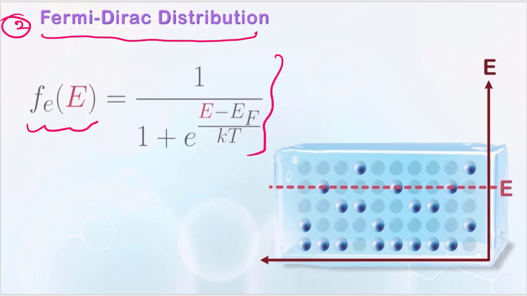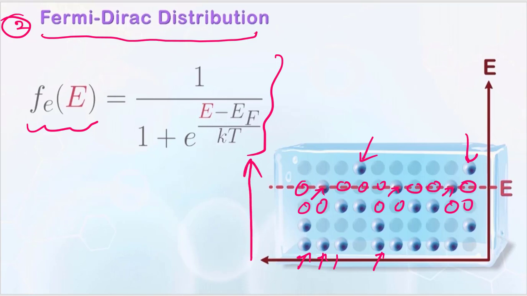You can see there are 3 electrons occupying 3 states, and these states are empty. Don't take these numbers literally, I'm just giving you an example. Here only 2 states are occupied, and here most of the states are occupied. These spaces are just the states which can hold the electrons, and the distribution of electrons in this energy range is given by the Fermi-Dirac distribution.